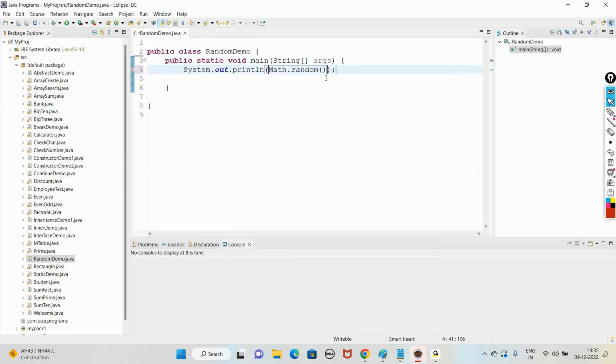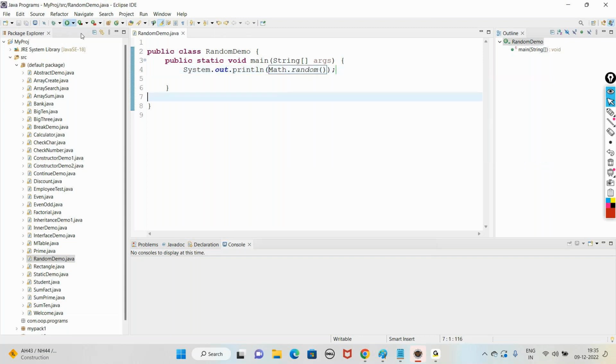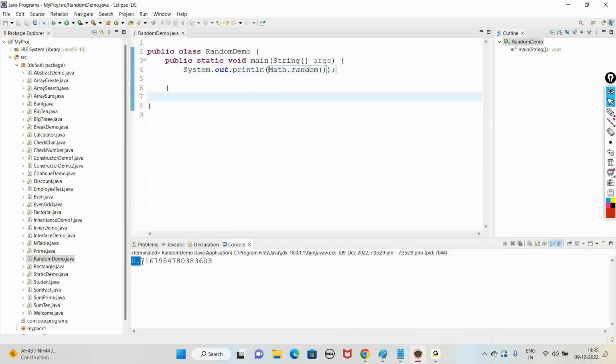Here, the return type of the random method is double. Now see when we run, it's giving a value 0.716. If you run the code again, will you get the same number? No, 0.699. Whenever we run, we get different numbers every time.